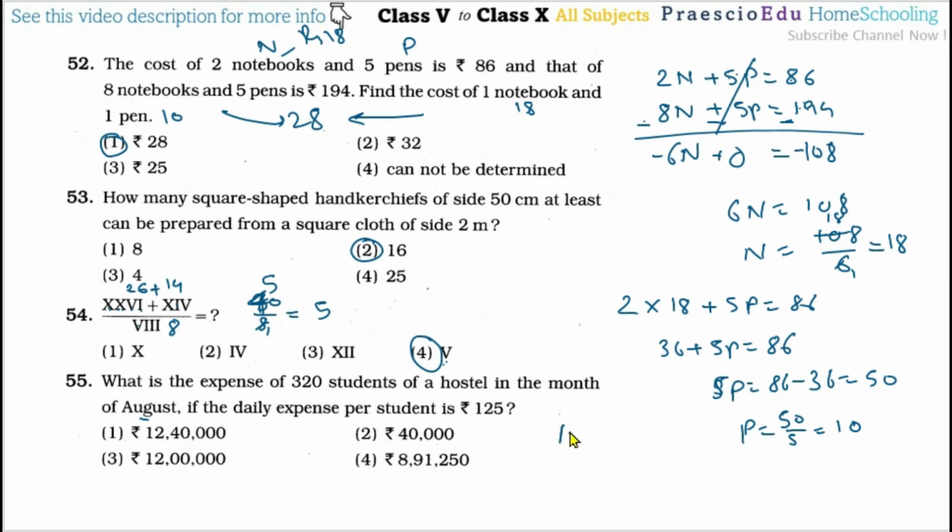So the daily expense of 125 is multiplied by the 31 days in August, multiplied by 132, the number of students. So we simply have to do this multiplication. After this multiplication you will get 12,40,000. So option number 1 is the correct one.